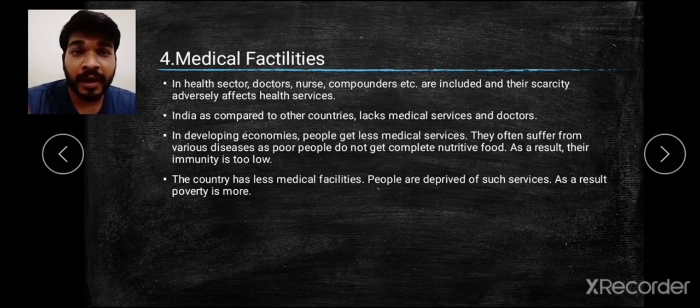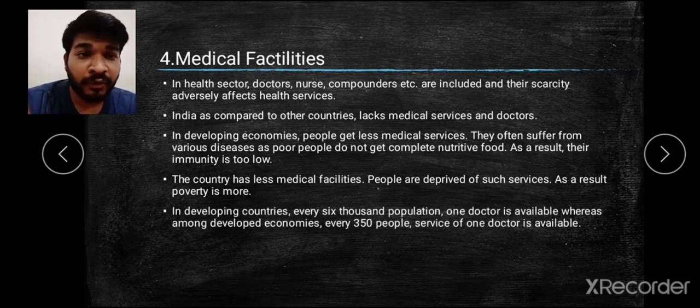Poor people cannot afford a good amount of treatment. If we talk about data, in developing countries like ours, for every 6,000 people one doctor is available, whereas in a developed economy for every 350 people one doctor is available. So where is 6,000 and where is 350? There is a drastic difference between developed and developing countries, and that is why we lack medical facilities. India as well as other developing countries lack medical facilities.